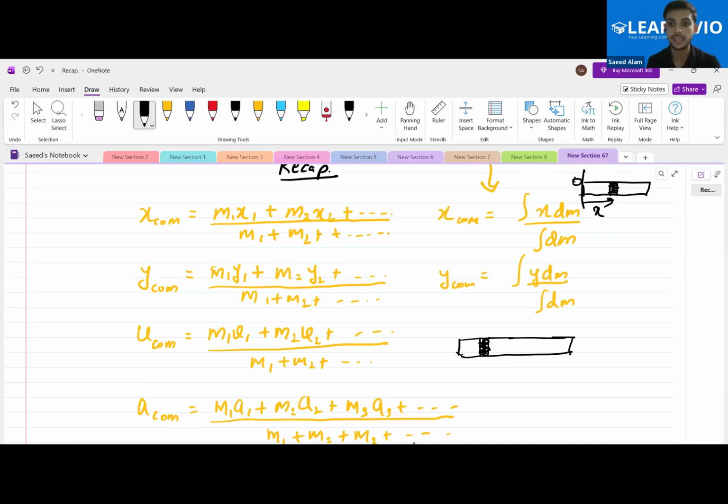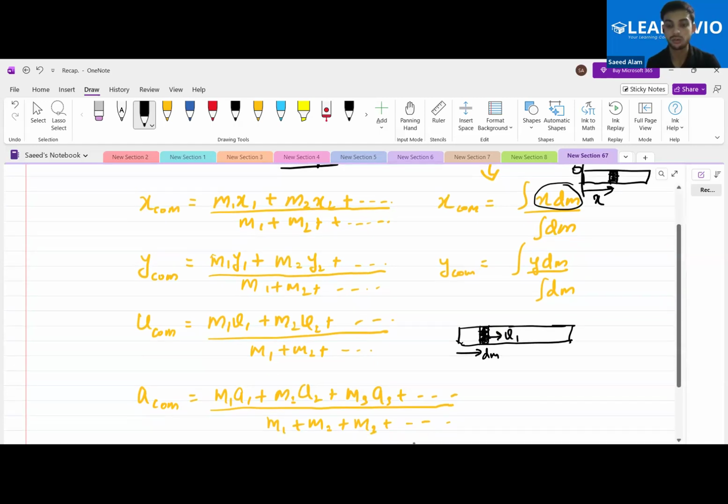Okay, and we had multiplied that and integrated that. So a similar kind of expression we can expect here, that there is a small dm mass, this time with some velocity v1.